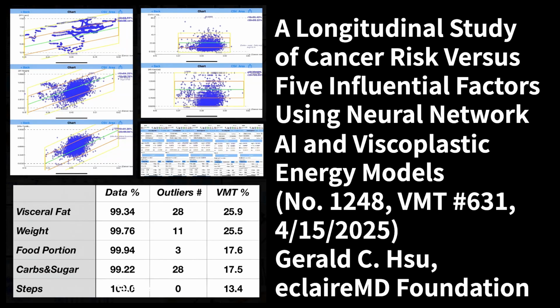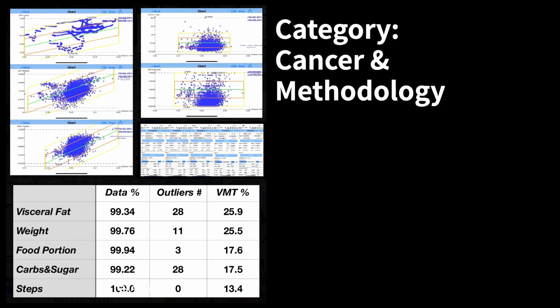A longitudinal study of cancer risk versus 5 influential factors using neural network, AI and viscoplastic energy models. Number 1248, VMT Sharp 631, April 15, 2025. Gerald C. Lee, eclaireMD Foundation. Category: Cancer, and Methodology.